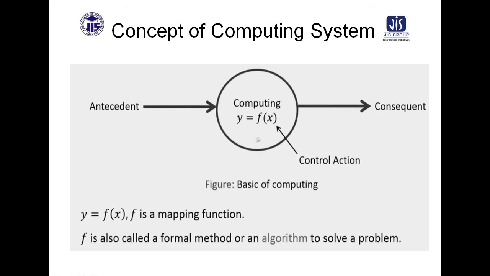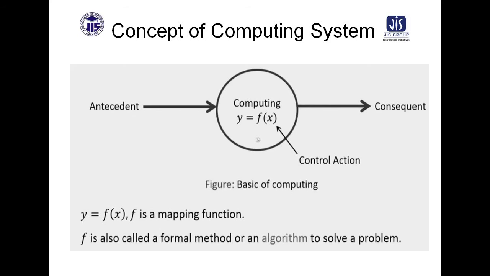There is a controlling factor, the small x, and the function f is also, as we have already studied, an algorithm. So there will be a cause and an effect, and this cause and effect will be managed by a control action. This is the basic model of a computation system or computing model.